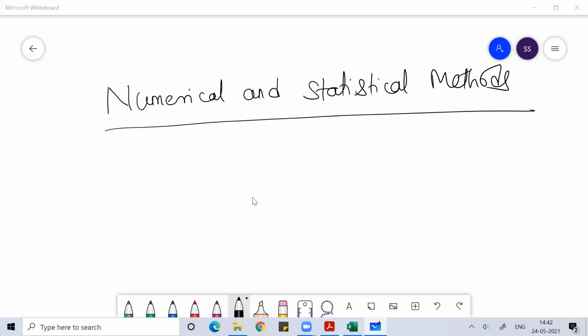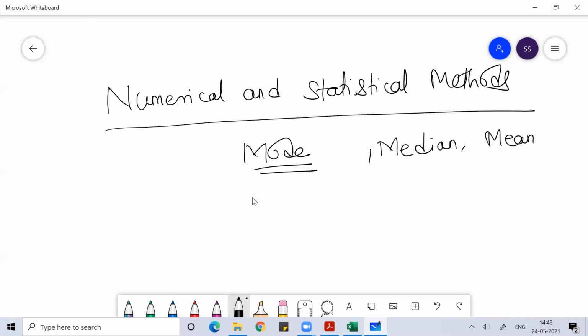Now I'll talk about the concept called mode. In the past, we have learned about median and arithmetic mean. Mean can be arithmetic mean, geometric mean, or harmonic mean. But in day-to-day life, whenever you see the term mean written, by default you can understand that it means arithmetic mean. So you know the relation between mean, median, and mode.